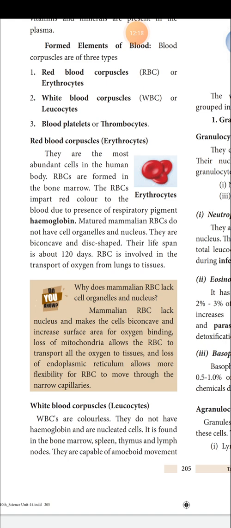And what is the function of RBC? Involved in the transport of oxygen from the lungs to the tissues. Okay, so see, this is a book back answer also. Why does mammalian RBC lack cell organelles and nucleus? Okay, this is a 2 mark question as per your book back text. Mammalian RBCs lack nucleus, which makes the cells biconcave and increases surface area for oxygen binding. Then loss of mitochondria allows RBC to transport all the oxygen to the tissues, and loss of endoplasmic reticulum allows more flexibility for RBCs to move through the narrow capillaries.